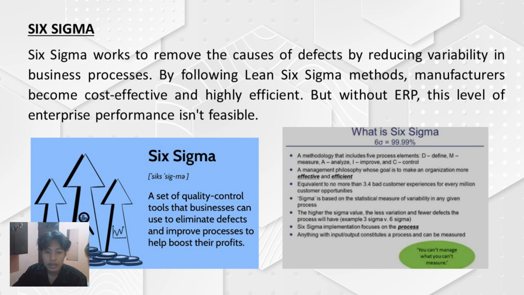Six Sigma is like aiming for perfection in your work. It's about finding and fixing the reasons why mistakes happen so that things run smoothly and efficiently. By using the Lean Six Sigma methods, manufacturers become really good at what they do, saving money and time. But to reach this level of excellence across the whole company, you need an ERP system to bring everything together and make it work seamlessly.